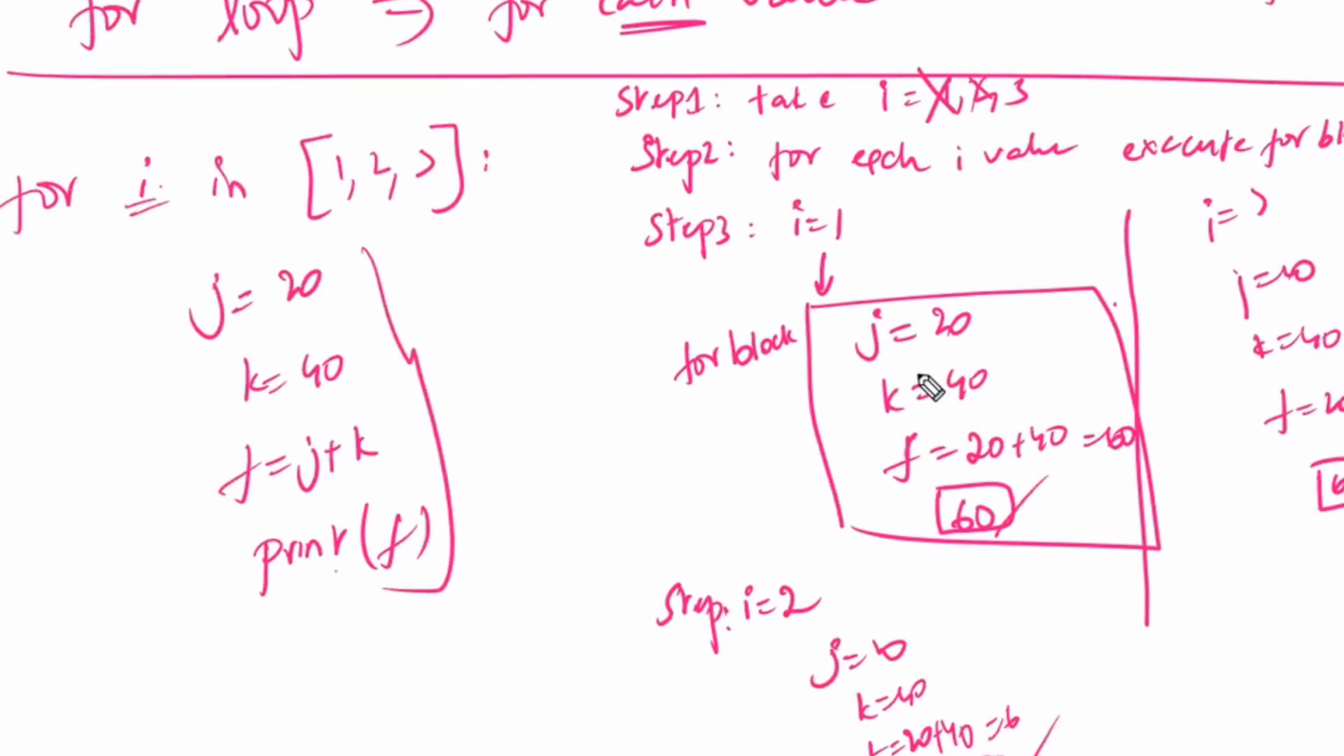I will write that one also in my notes. Why am I getting the same answer every time? Because none of the code in the block depends on the I value. That is the reason behind it. I will write in the notes very clearly. So this much clearly you can explain in the class.